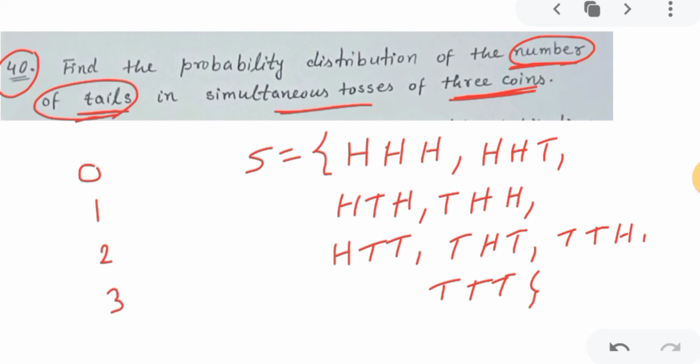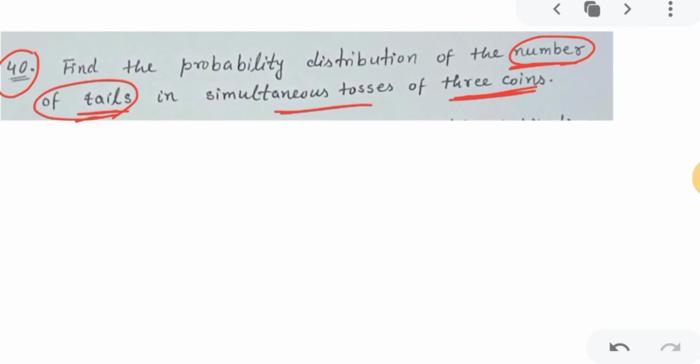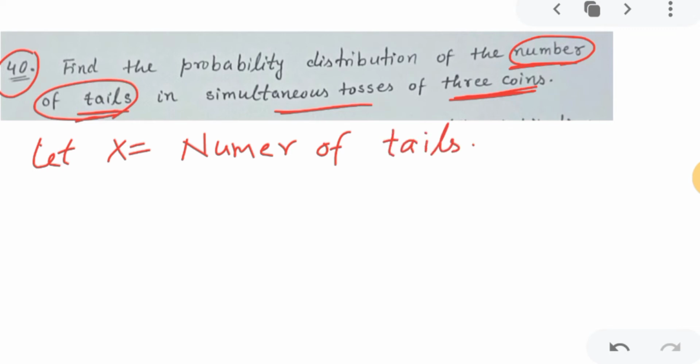So how will you start this question? Okay, these were the explanation. Now I will show how you will write the answer. This is the sample space, and I am erasing it because you know it already. So you will write: let X be the number of tails. X is the number of tails, meaning either you get 0 tails, or 1 tail, or 2 tails, or 3 tails. We toss 3 coins simultaneously.